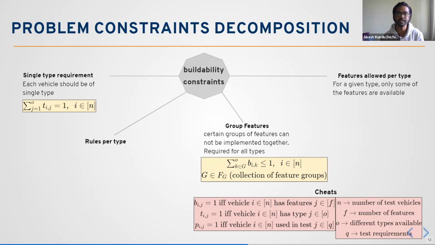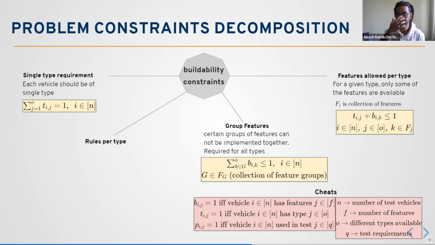And the next is basically for a given type, only some of the features are available. We formulated this in a specific way, considering that there can be some possibilities where some types are available, but the features are not available. That means this Tij we defined may be 1, but the Bik can be 0, right? So it is also upper bounded. The sum of these two variables is upper bounded by 1, where i equals 1 to n. This n is the number of test vehicles, j is the different types available, and k is this particular fj, where fj is the collection of features.